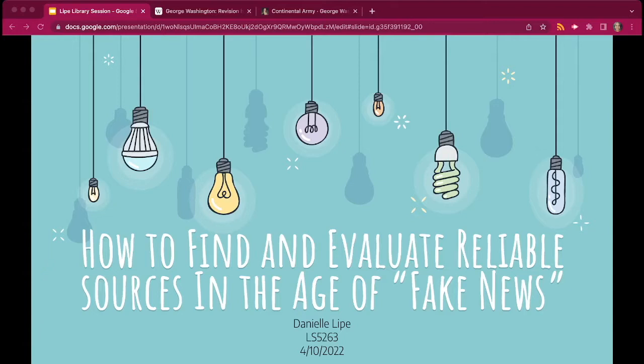And I will also introduce how to properly search for, evaluate, and use reliable resources for research papers, projects, and general knowledge. And because Wikipedia is such a popular source to use and gain knowledge from, I will also cover how to appropriately use Wikipedia as a starting point for finding reliable sources.